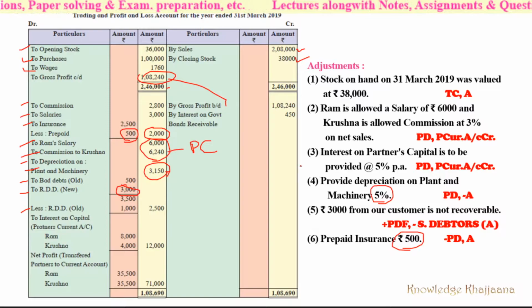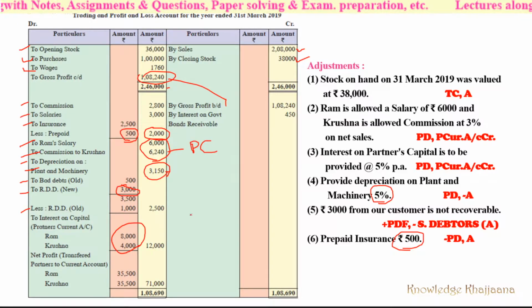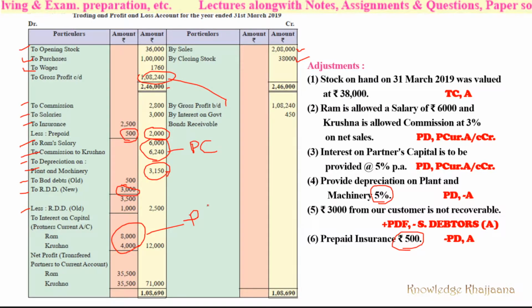Next, interest on capital, right? See, as per adjustment number 3, interest at 5% was given to the partners. Capital of Ram is rupees 1,60,000. So at 5%, interest given to Ram is rupees 8,000, and the capital of Krishna is rupees 80,000. So the interest given to Krishna is rupees 4,000 at the rate of 5%. So this value we have to take to the partners' current account.